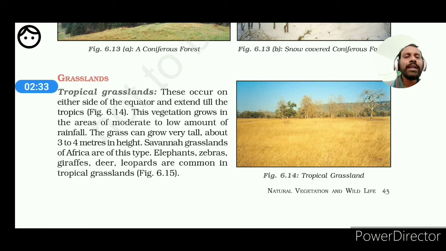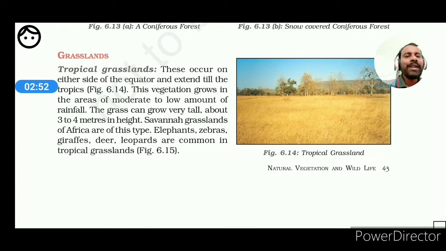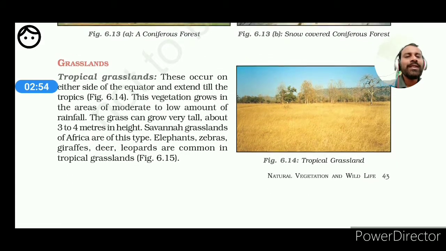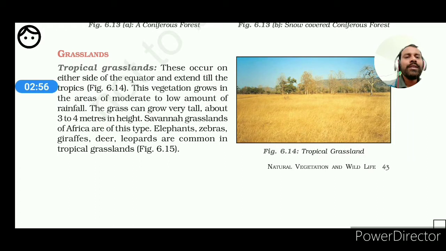So what are the characteristics of the tropical grasslands? First of all, we have the climatic condition. Second, their physical character is 3 to 4 meters in height, which means they are comparatively taller. In this regard we get some examples of tropical grasslands. Look at, the savanna grasslands of Africa are of this type.